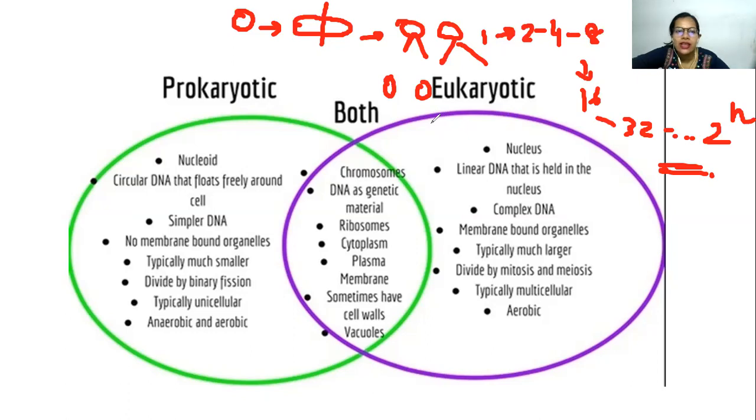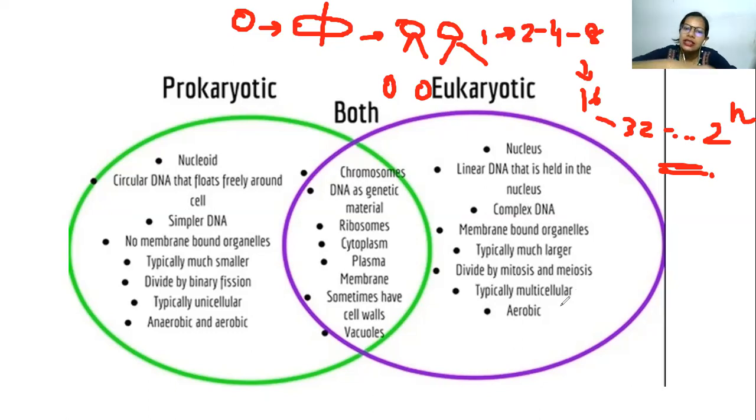Now coming to the eukaryotes. So eukaryotes have linear DNA. When I say linear DNA, it means they have a simple straight chain of DNA, and it is present inside the nucleus, and the DNA is very complex. Since it is a multicellular organism, it needs more functions to carry out, and hence we have more DNA and genes. So that's why it becomes complex. Now it is typically much larger, and they divide by mitosis and meiosis, which will be discussed. Typically multicellular, and they are aerobic. Now these are the differences between the prokaryotes and eukaryotes.